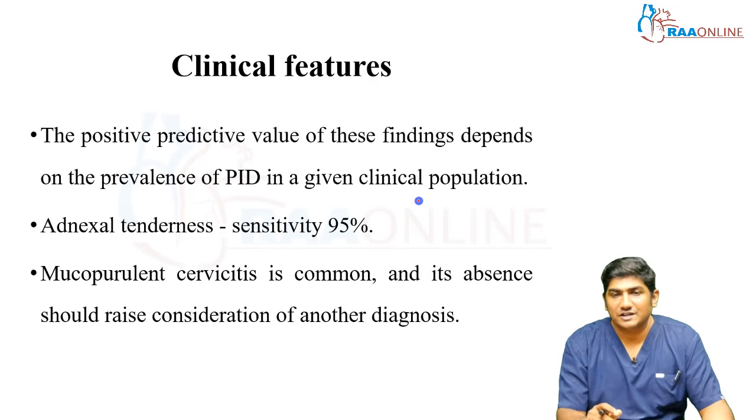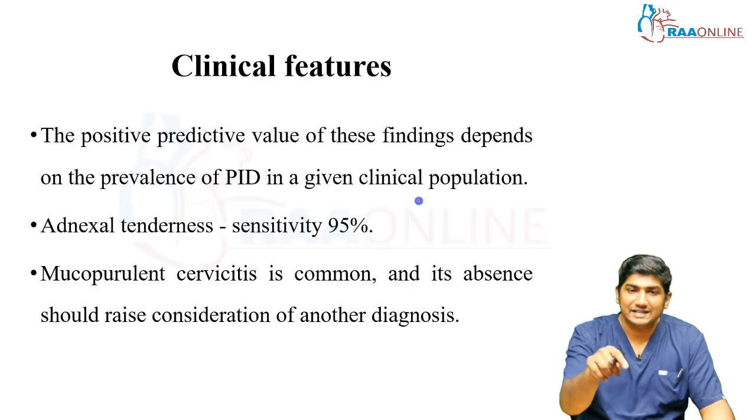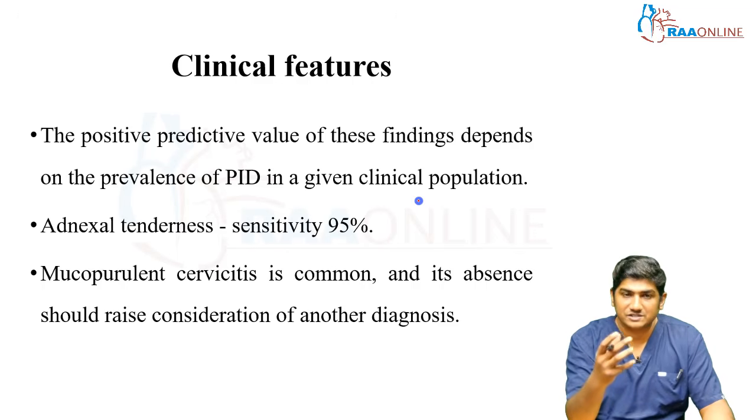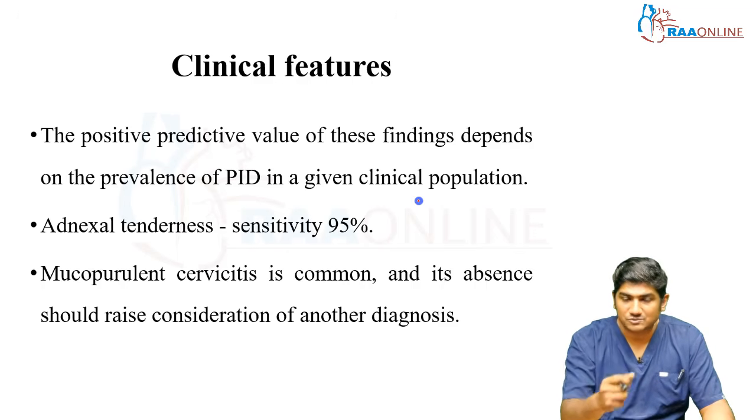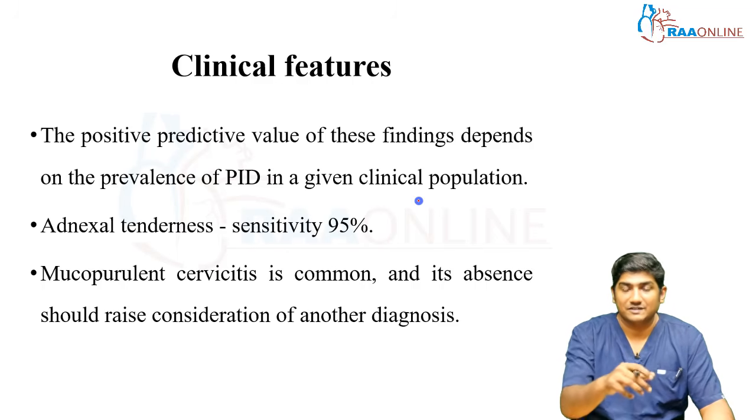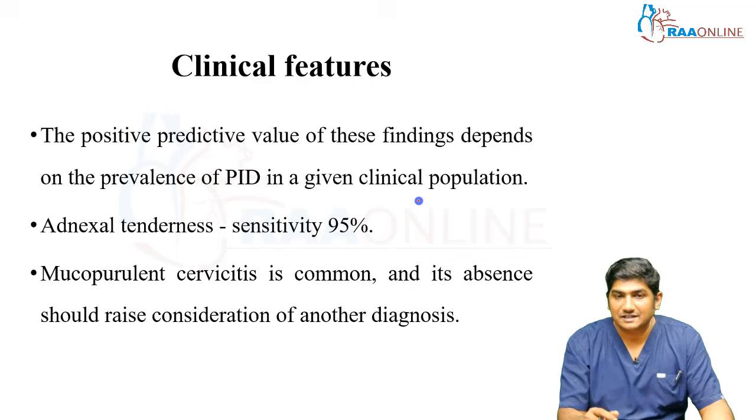The positive predictive value of these findings to indicate PID depends upon which area you're working in, which area the particular patient comes from, the given clinical picture and the given environmental prevalence, okay. Adnexal tenderness has a sensitivity of 95%, right?